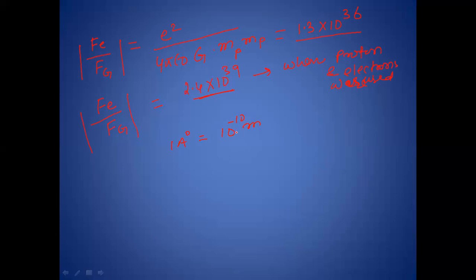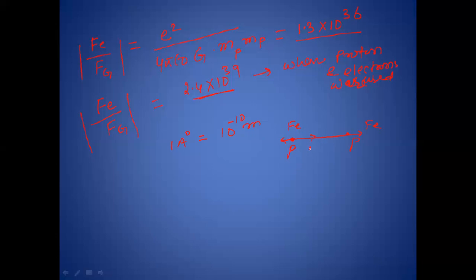So now you see, for two protons the gravitational force is attractive in nature and the Coulomb force is repulsive. Suppose here it is a proton and here also a proton. The electrostatic force Fe will be repulsive, in this direction and in this direction.